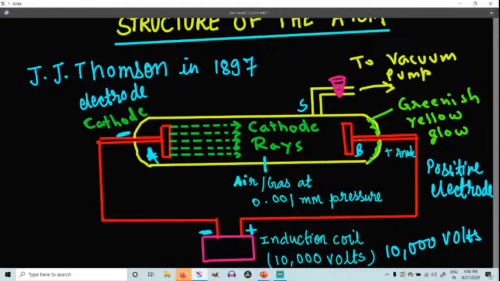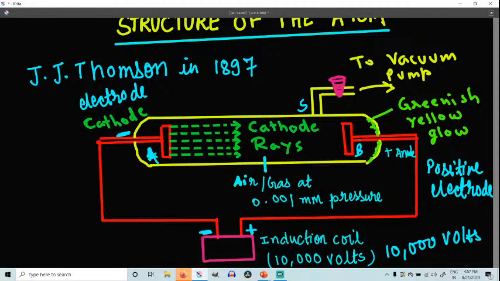So when the air inside the discharge tube is taken at normal atmospheric pressure and the voltage, that is 10,000 volt, was applied, nothing was observed inside the tube. So no current flows through the air or a gas between the electrodes. This is because air or any gas at normal pressure is a poor conductor of electricity. Understood, class? It is a poor conductor of electricity, right?